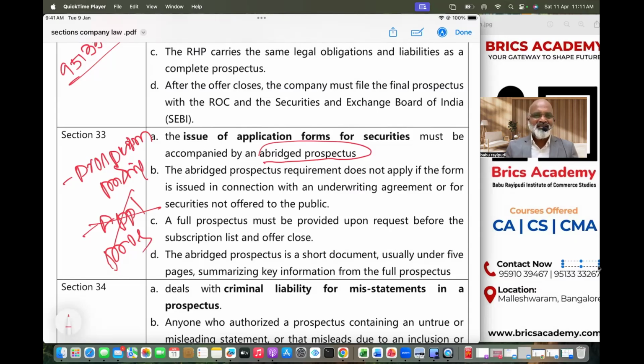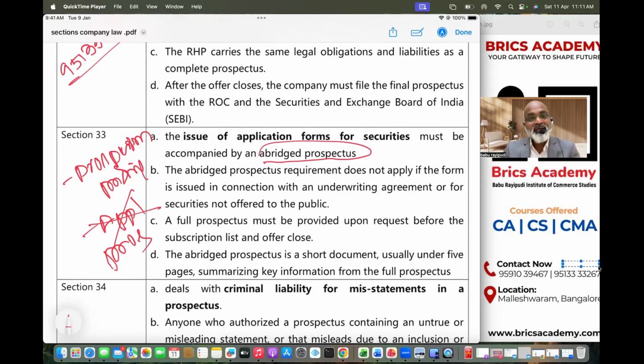Nowadays, this doesn't work at all. I'm telling you the reason why most of the companies are giving prospectus soft copy only. You got my point. On Demat account, soft copy will be uploaded. So what is abridged process? Summary of the prospectus that contains details which are very important along with the application form, because law clearly says application without prospectus is not valid.